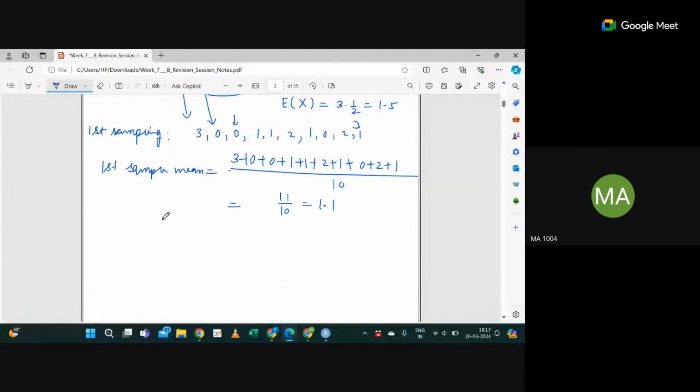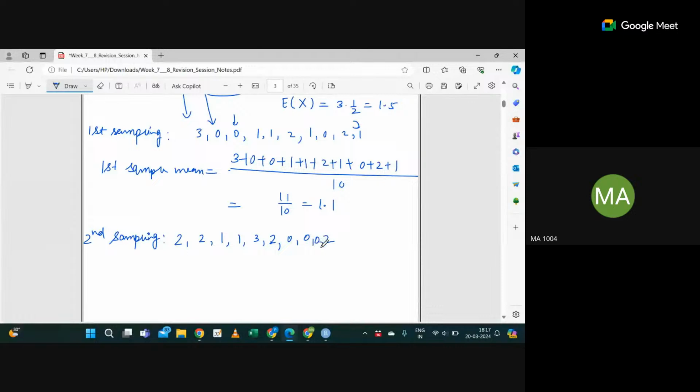Correct? Suppose with the same property you have collected a second sampling instance, let's say 2, 2, 1, and again 1, let's say 3, 2, and let's say 0, 0, 2. 10 is there, right? 2, 2, 4, 2, 6, 2, 8, 2, 9.